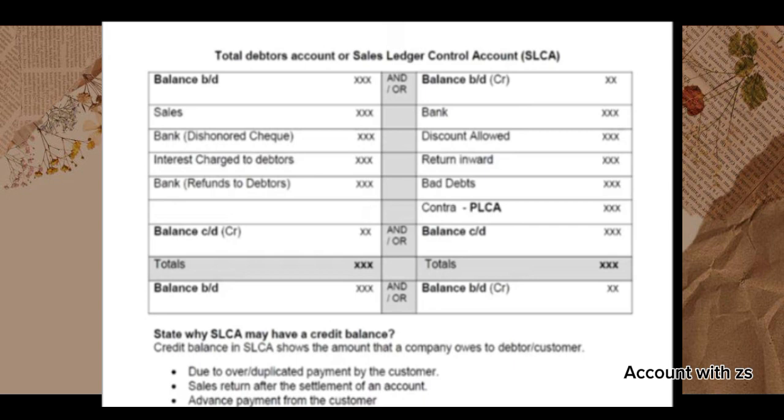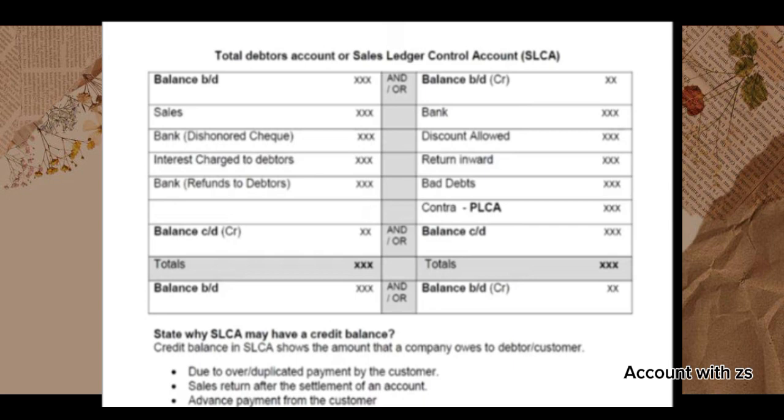In this lecture, we will continue our control account and discuss the transaction related to the topic. Now, let's move on towards another transaction. Whenever we are selling goods on credit, our debtors increase. So, journal entry is going to be debtors account debit, sales account credit. So, SLCA is not a sales account, it is an account of our debtors. Debtors increase, and in the reference you will be writing sales.